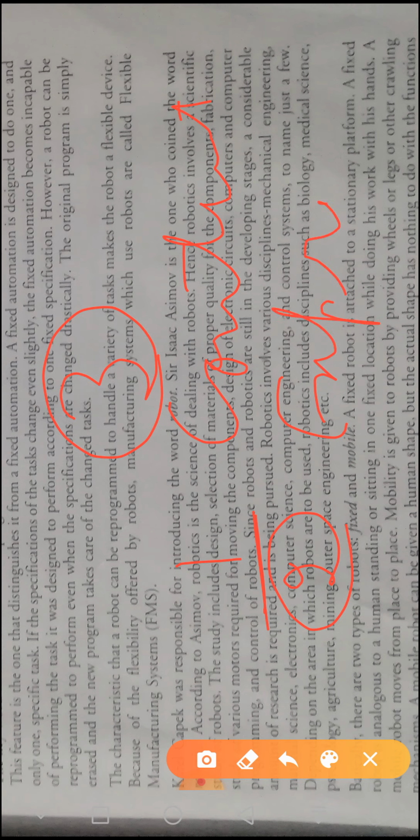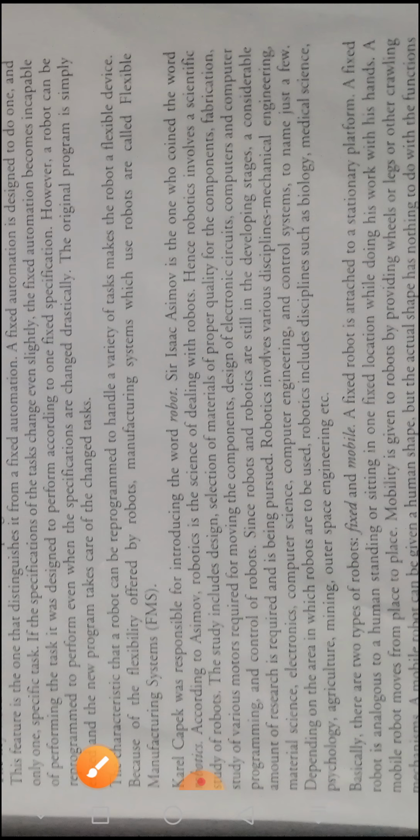Expression means the grammar, how many grammatical mistakes you are committing. So content is not a very important thing here, because the lines which you have underlined for note making should be included, in fact must be included, in making your summary.